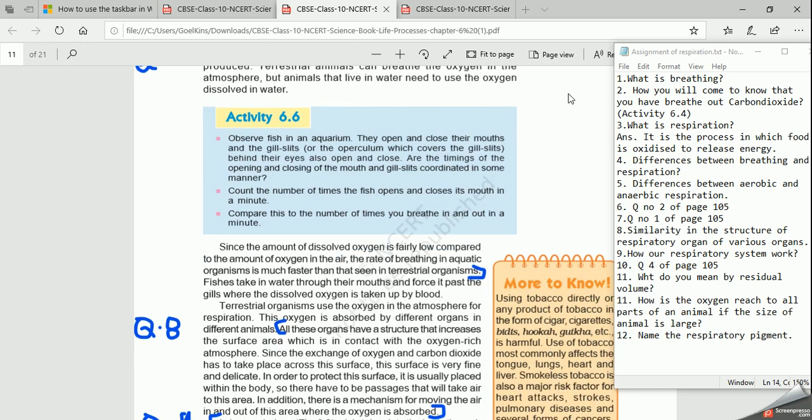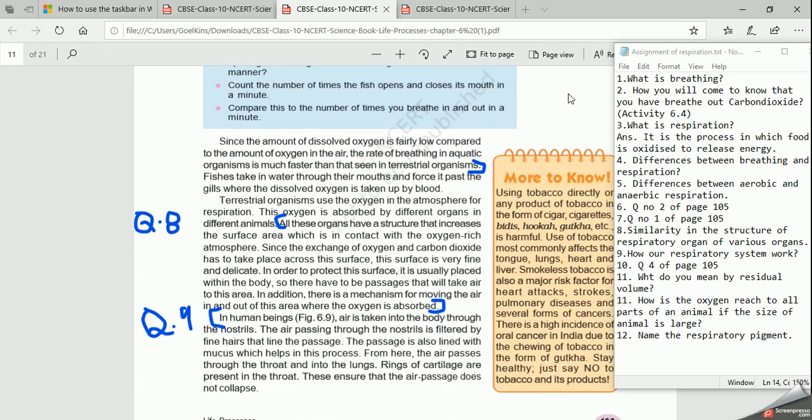Now, coming to the next. When we are talking of the different respiratory organs of different organisms, as I told you, fish breathe through gills, human beings breathe through lungs, frogs breathe through skin, and cockroaches breathe through air tubes, that is called trachea. So their structures are no doubt quite different, but some common features are present in their organs. They are different organs, yet they have common features.